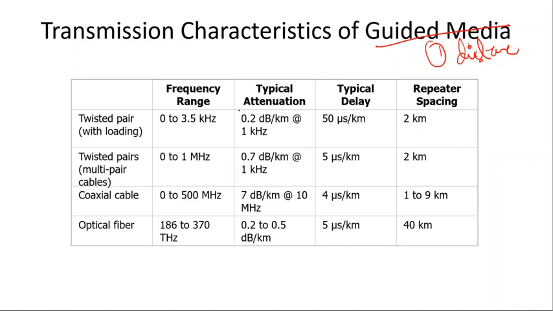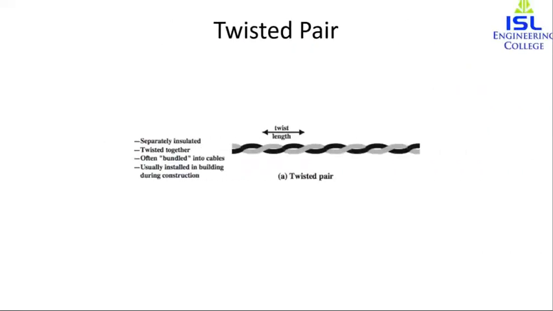So now over here, we will see in the case of guided media, what are the three guided media that we are using. And also guided media is based on the distance and the medium. So medium, as I said, can be two. Either it can be point to point or it can be multi-point. Okay, so for the twisted pair, we will see twisted pair over here.